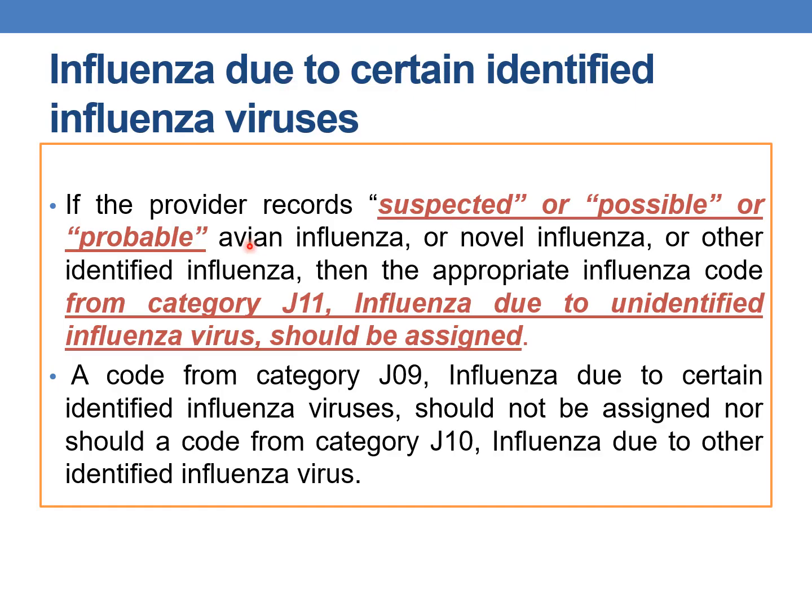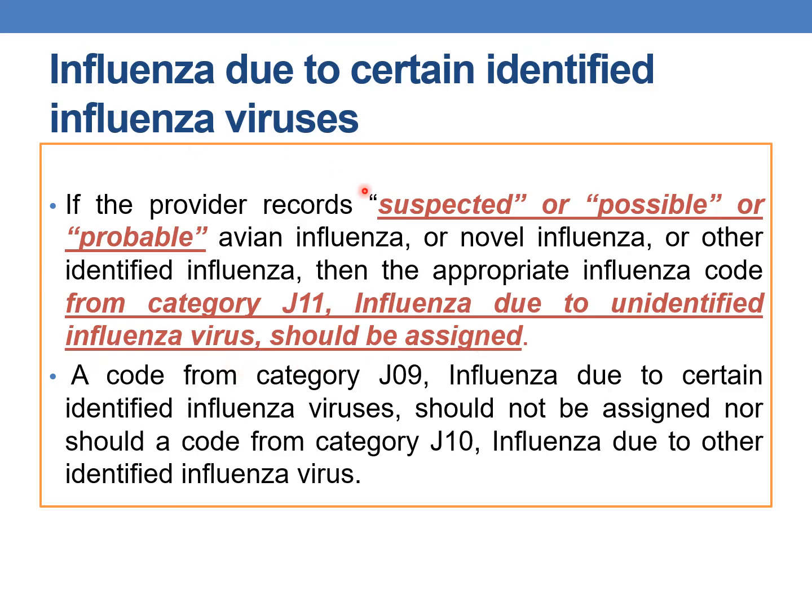Next, if the provider records suspected or possible or probable avian influenza or novel influenza or other identified influenza, then the appropriate influenza codes from category J11, influenza due to unidentified influenza virus, should be assigned.